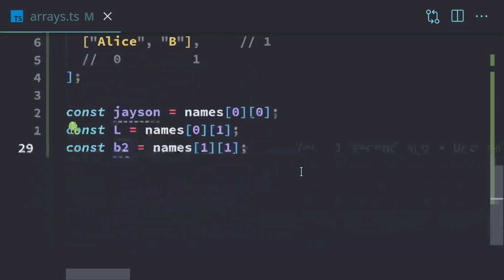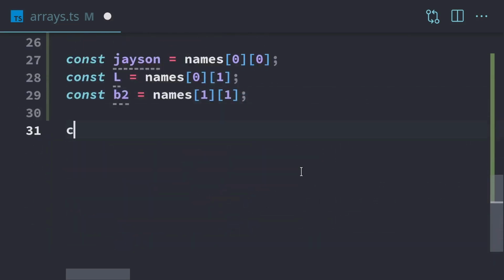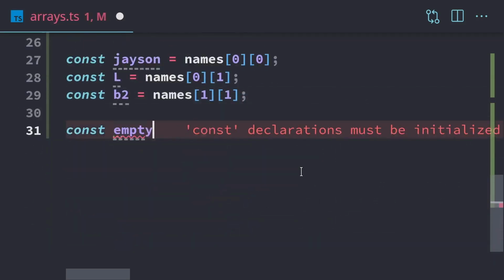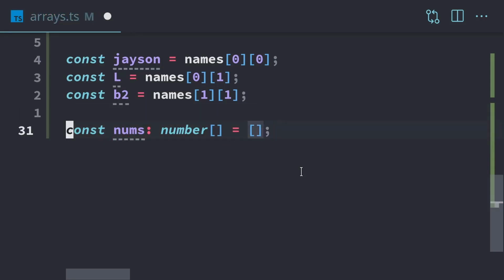Next, I'm going to go over a few functions that we can do with arrays. I'm going to start with an empty array. Just going to call it letters B since we already have letters. And this is going to be actually nums. We'll use numbers. It will be a number array, and we're going to start with an empty one. Now this is a const right here, but we can't reassign an array, but we still can edit the array.